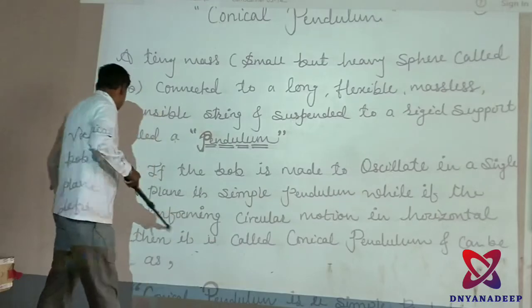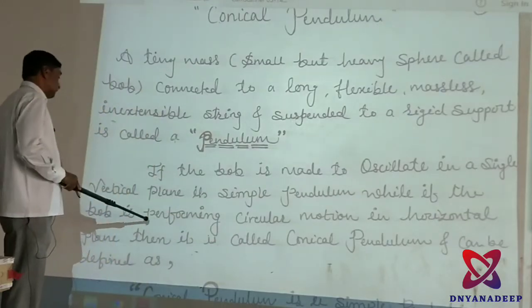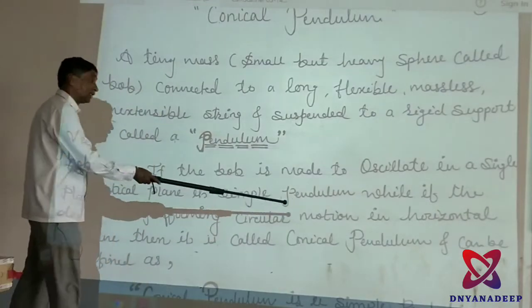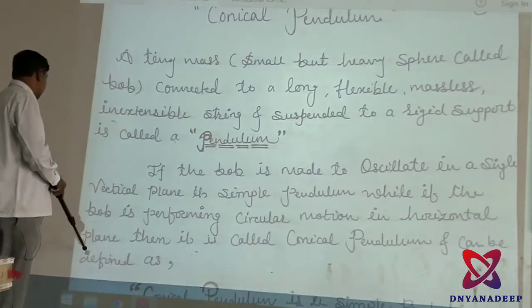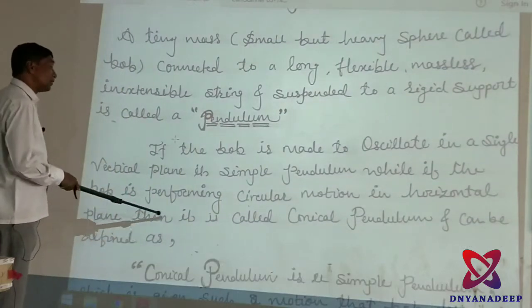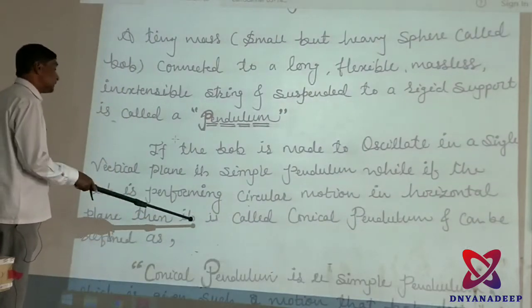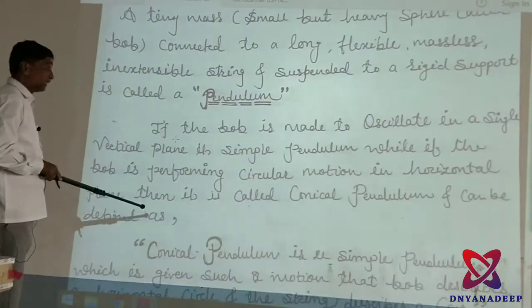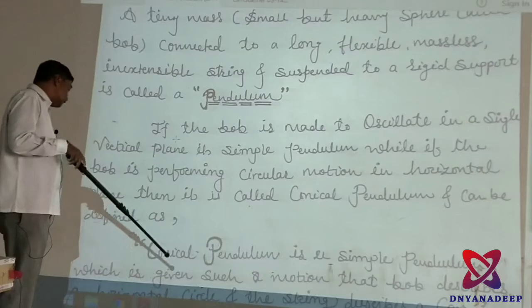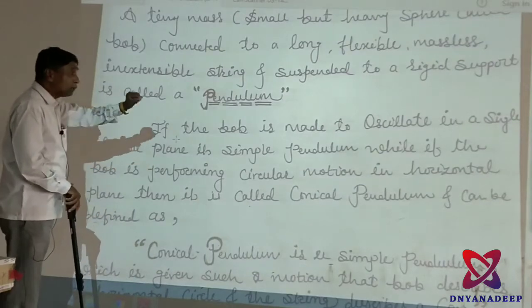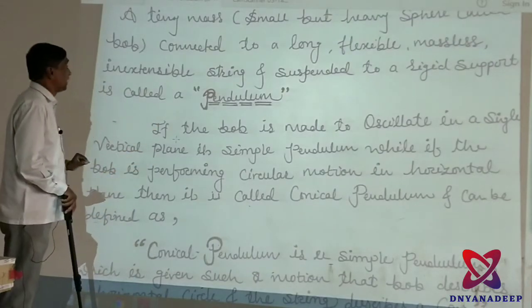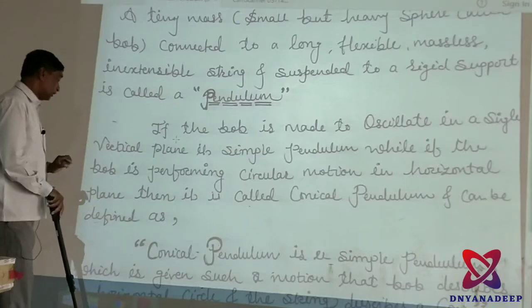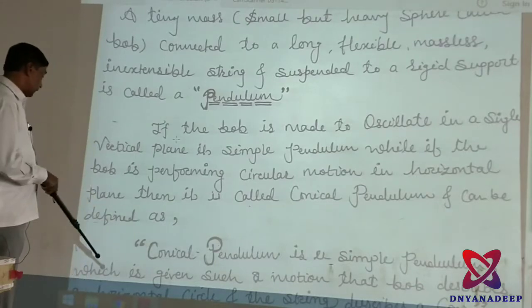While if the bob is performing circular motion in a horizontal plane, then it is called a conical pendulum, which takes place only in a horizontal plane.